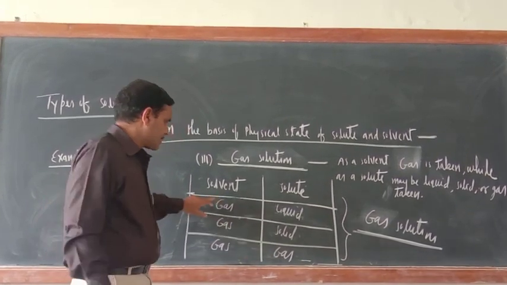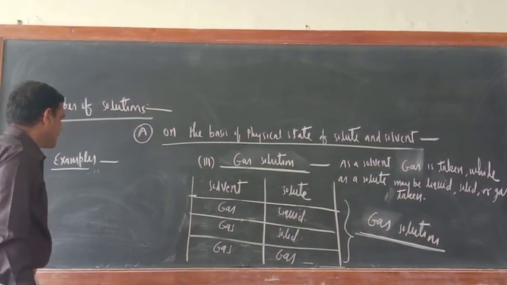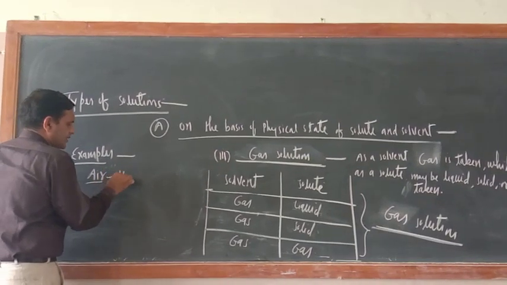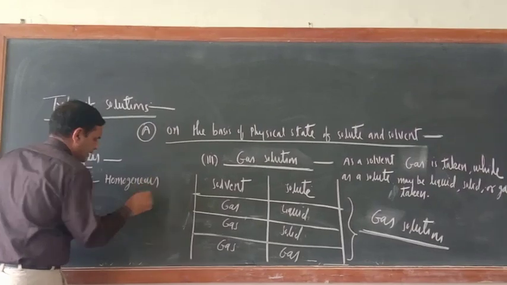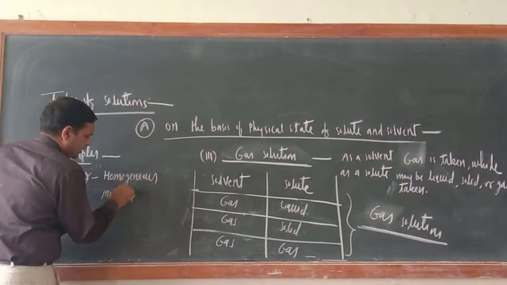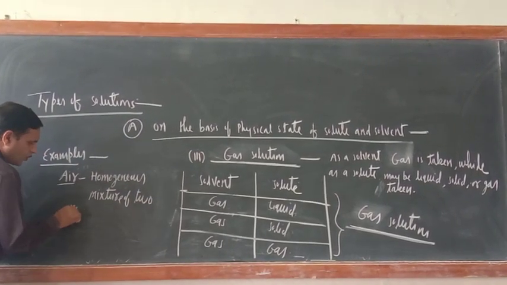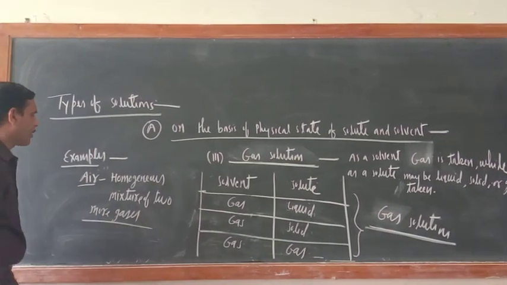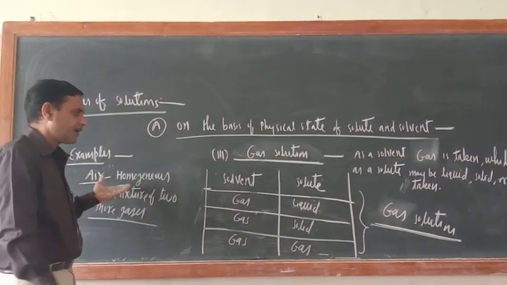So just see, gas and gas, this gas solution, the best example is air. Air. What is air? A homogeneous mixture of two or more gases. Homogeneous mixture of two or more gases. That is air. So the best example is air.